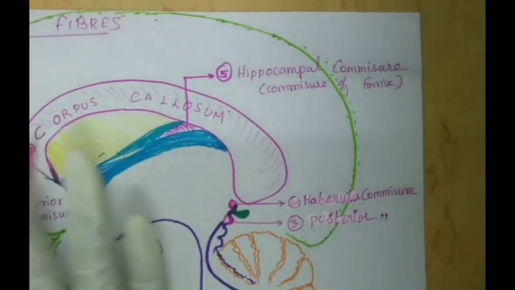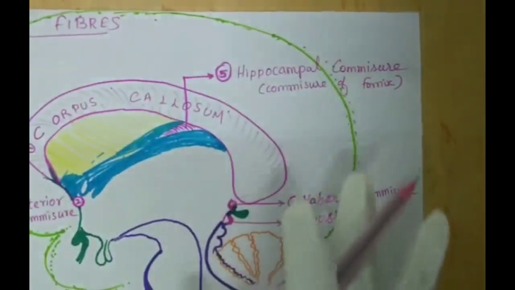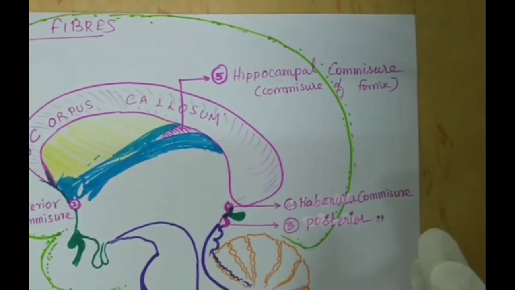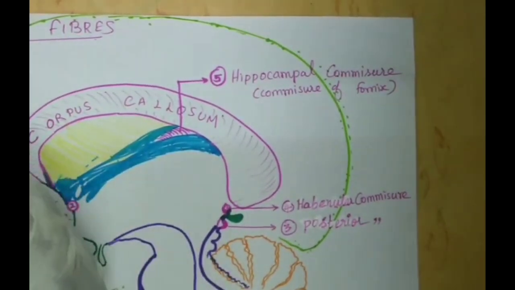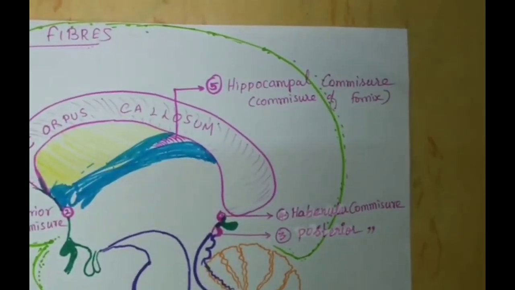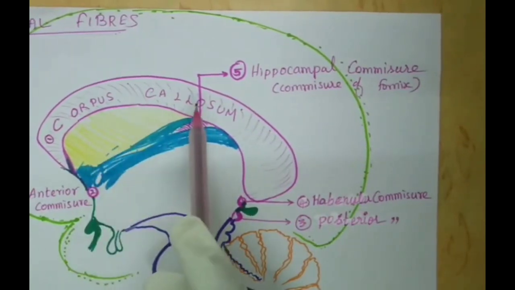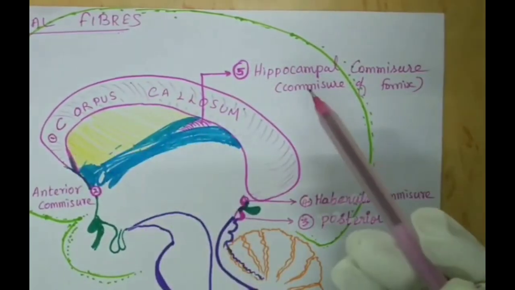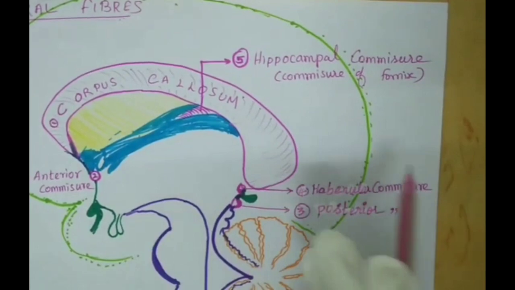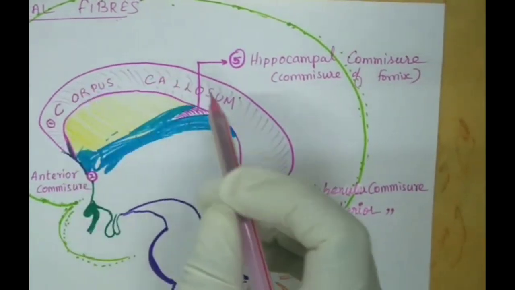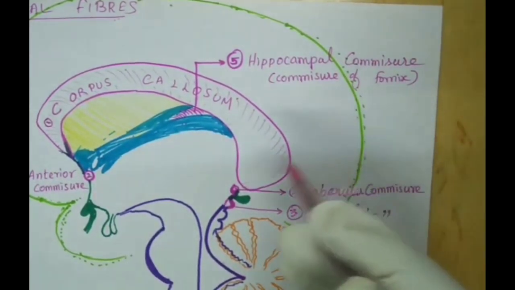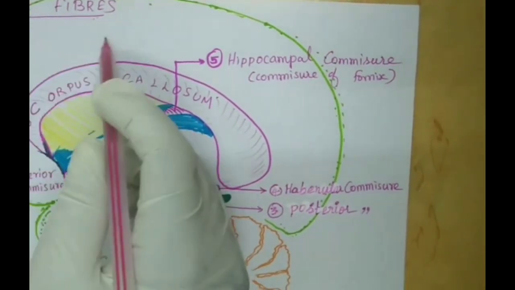Now coming to the commissural fibers. Yes, so this shows the medial surface of the cerebral cortex. You can see all the commissural fibers over here. So this is the main commissural fiber. You can see one big commissural fiber in the center, that is the corpus callosum, which has different parts. It connects both the halves of the cerebral cortex. So commissural fibers are fibers which connect one side of the cerebral cortex to the other side of the cerebral cortex or the neocortex. So the corpus callosum is connecting both the halves of the neocortex.